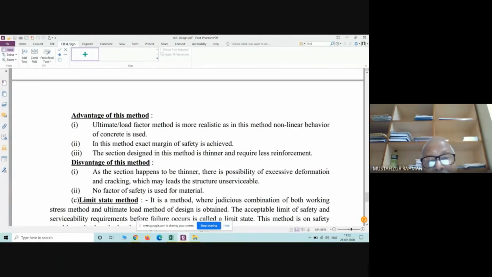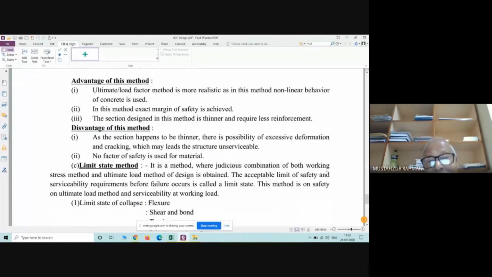The section designed in this method is thinner and requires less reinforcement because we have taken the ultimate stress, not the factor of safety. Then the disadvantage: as this section happens to be thinner, there is a possibility of excessive deformation.